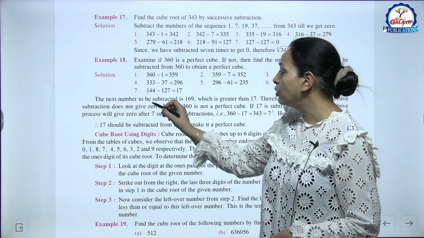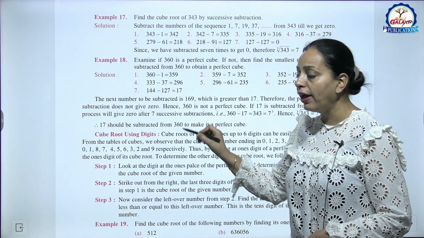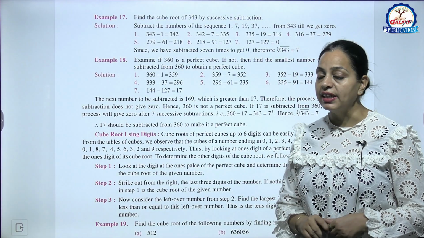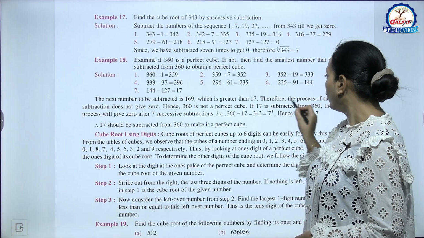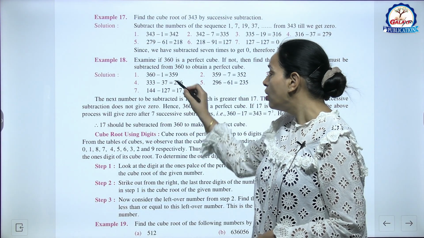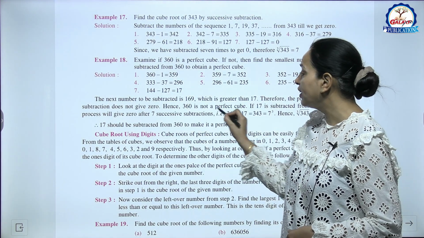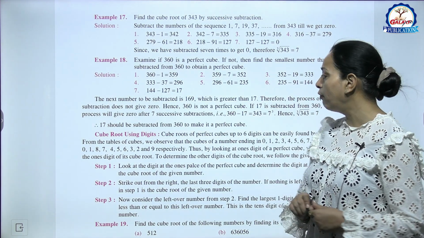Now the next number to be subtracted is 169 जो कि इससे बड़ा है, तो हम 17 में से माइनस नहीं कर सकते. So therefore the process of successive subtraction does not give 0. हमारे पास 0 नहीं आ रहा है. That's why 360 is not a perfect cube.